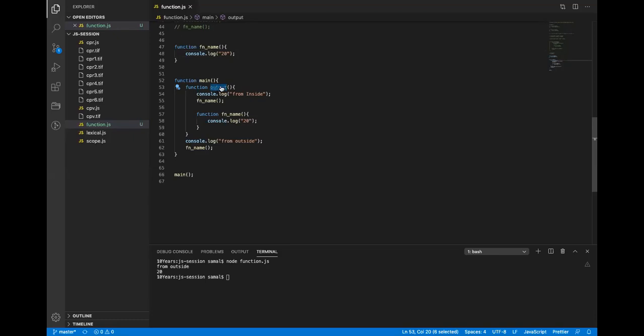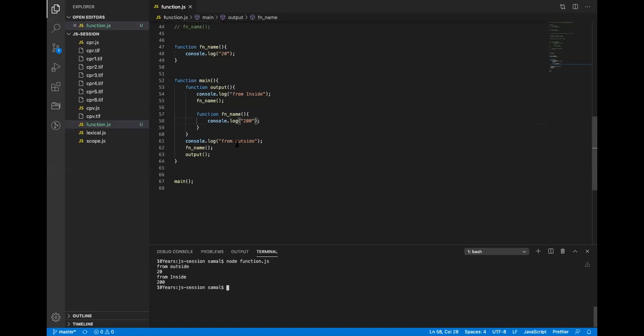So if I call it here, now tell me the output. From outside 20, from inside 200. Correct. So basically the output will be exactly the same: from outside 20, from inside 200. So execution works like this.